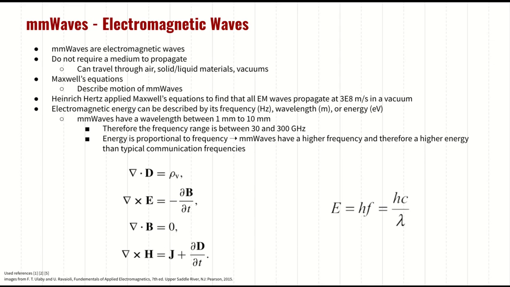Maxwell described the motion of millimeter waves through his equations shown in the bottom left of the slide. Later, Hertz applied these equations and proved that the velocity of electromagnetic waves is equal to the velocity of light, shown in the bottom right.